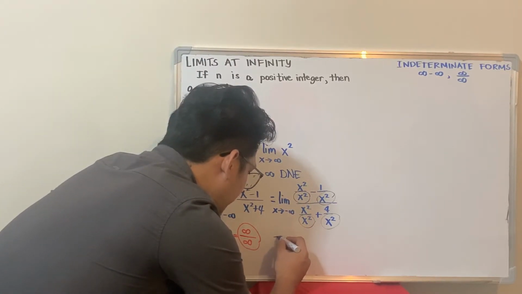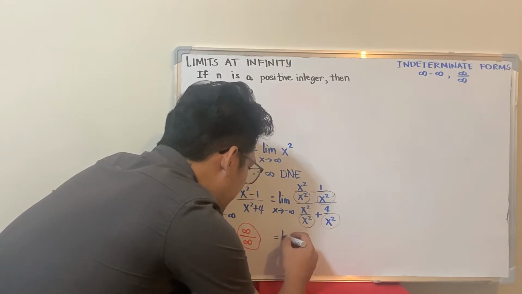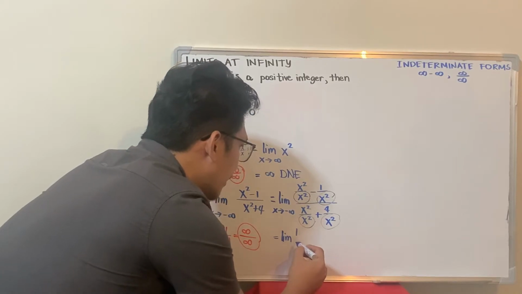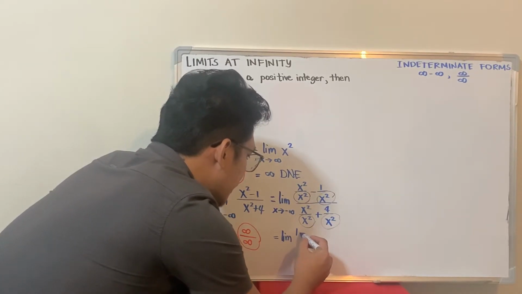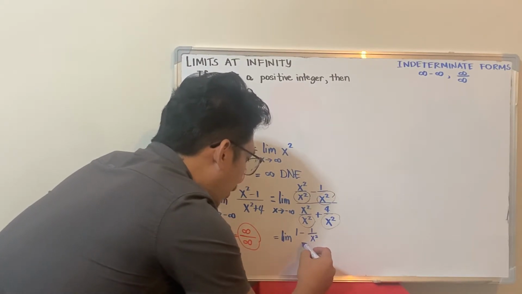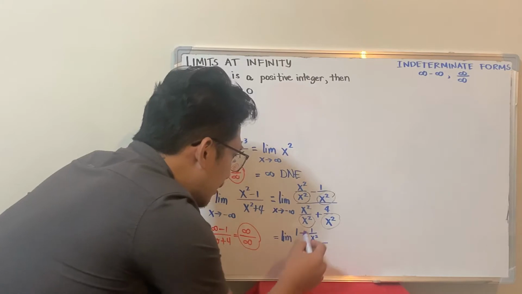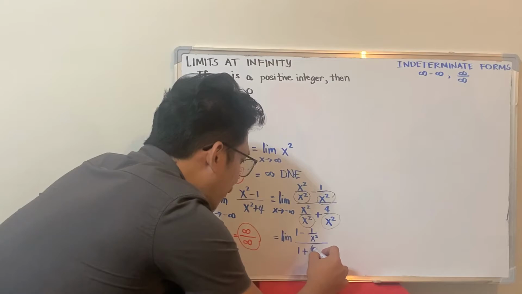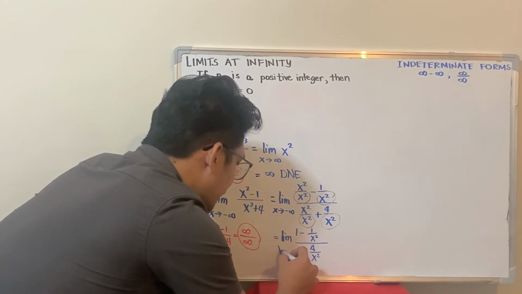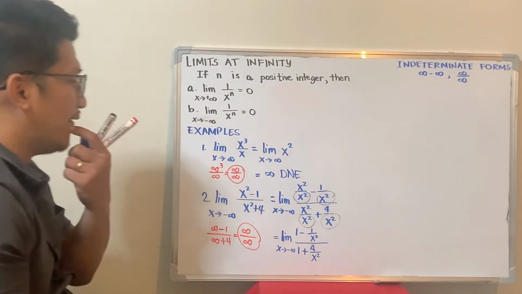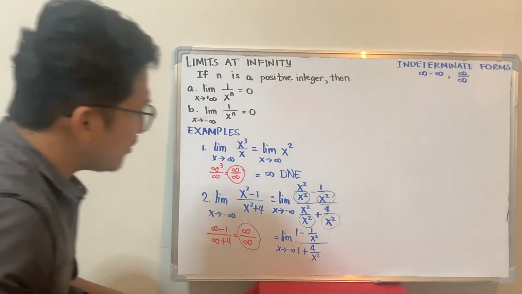That is just simply 1, minus 1 over x squared, all over 1 again, plus 4 over x squared, as x approaches negative infinity. Okay? So from there, you may now substitute.